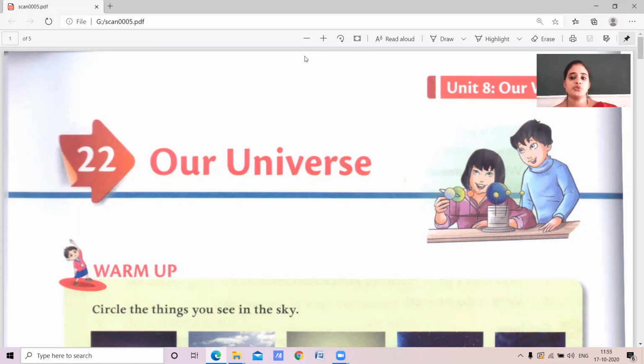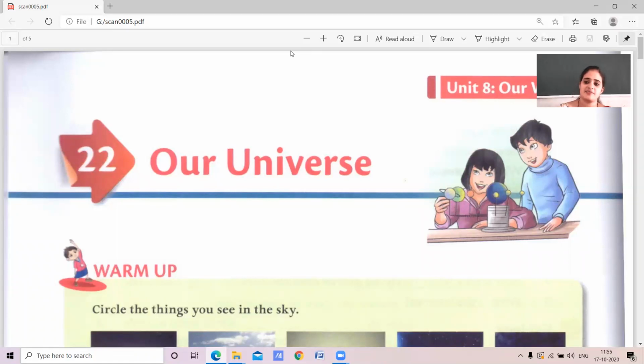Good morning, students. Today I am going to teach third standard environmental science, in that beautiful lesson, our universe. Yes, our universe is a lesson related to our planet, some of the constellations, the stars, and the different things you can see. So, what does this universe consist of?